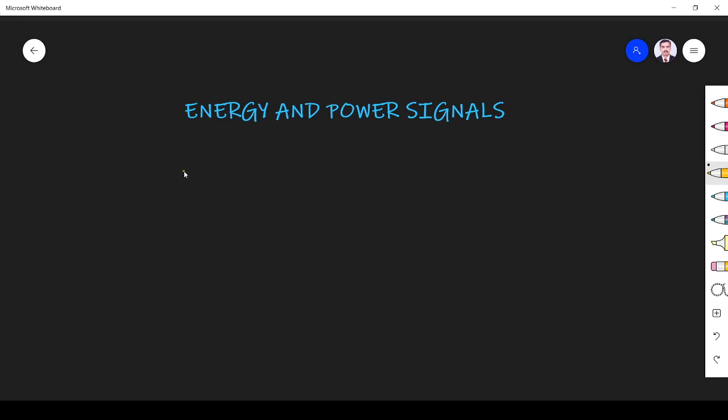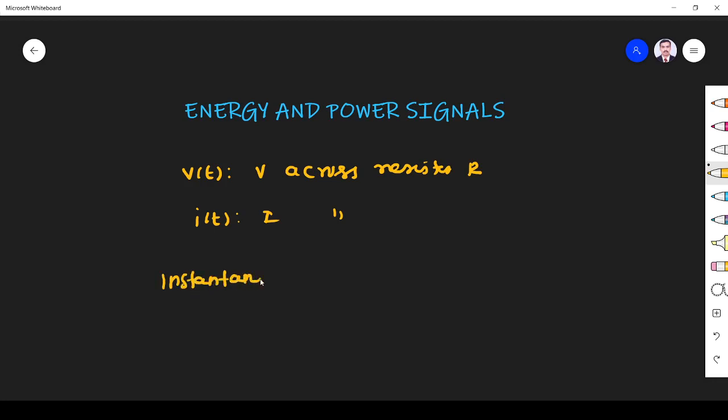Let us consider v of t to be the voltage across a resistor R, and i of t to be the current through the resistor R. So the instantaneous power dissipated is given by, if I know v and i, I can find the power dissipation.